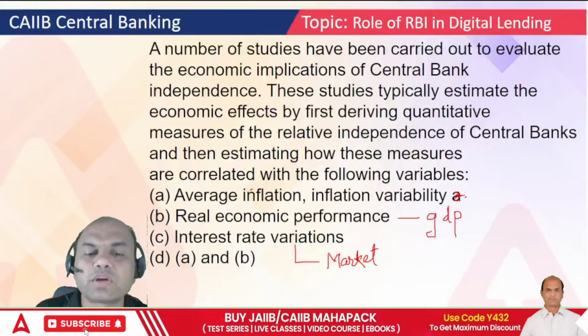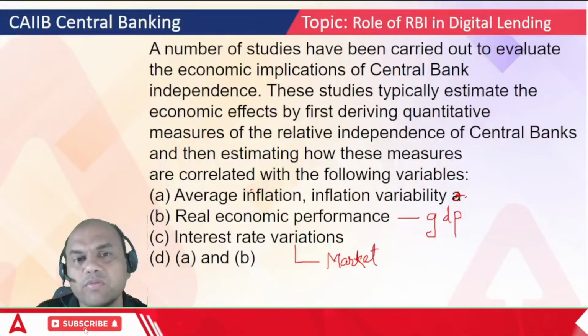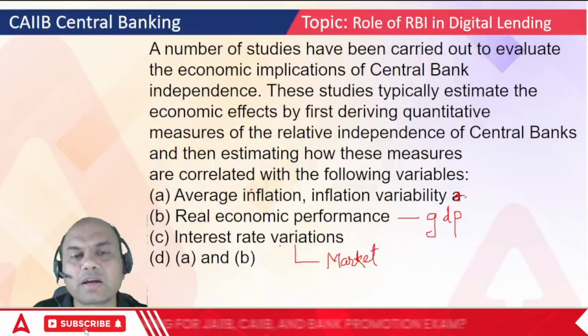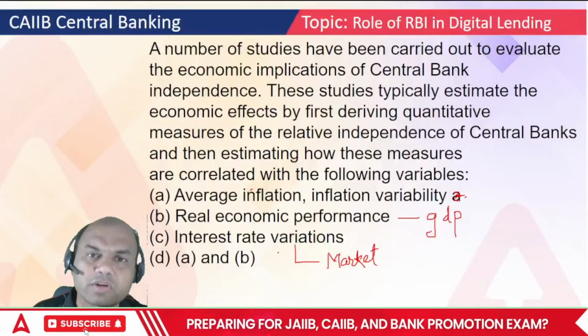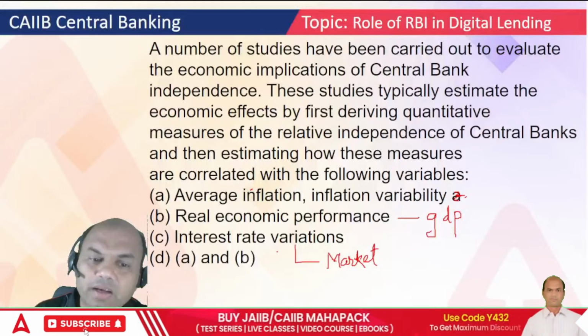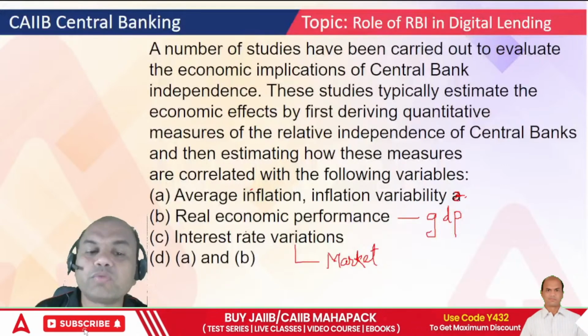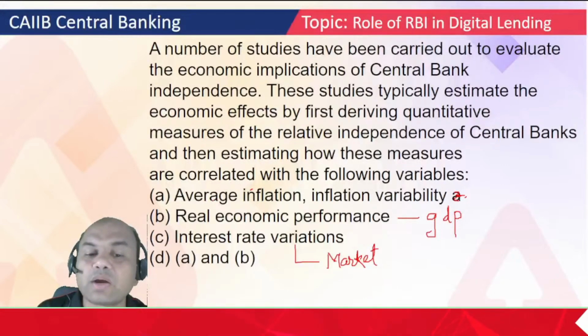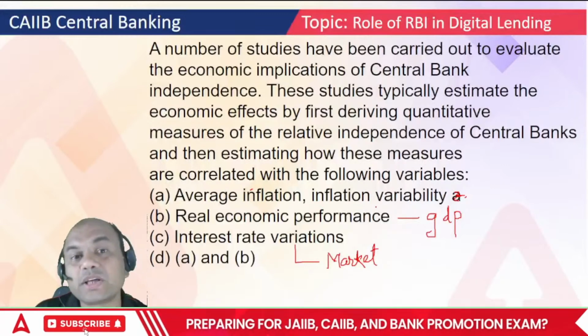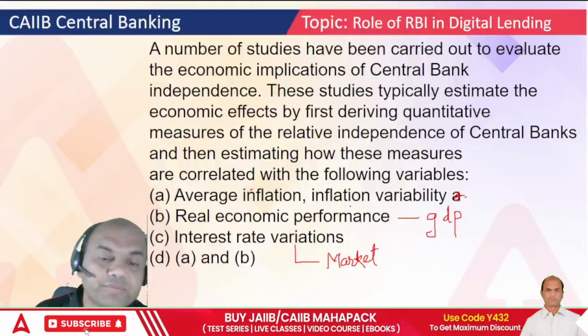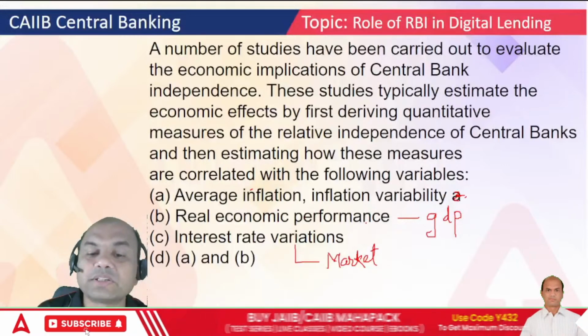So if the interest rates are going up because of that Russia-Ukraine war, what can RBI do in that? Can RBI stop that Russia-Ukraine war? No. Right? So that is the point. What all RBI can do is try to control the inflation using its monetary tools, CRR and repo. Okay. Then real economic performance means GDP.